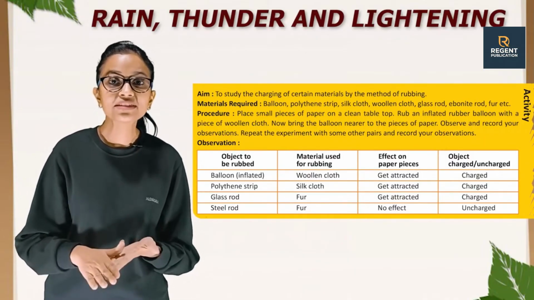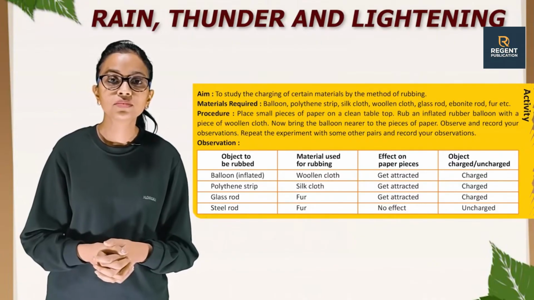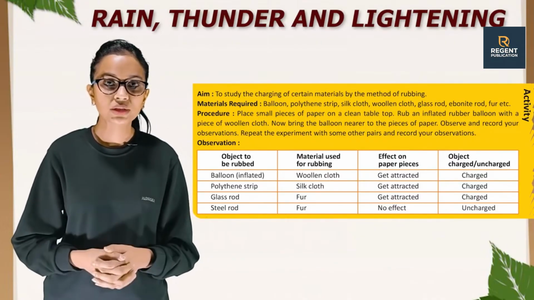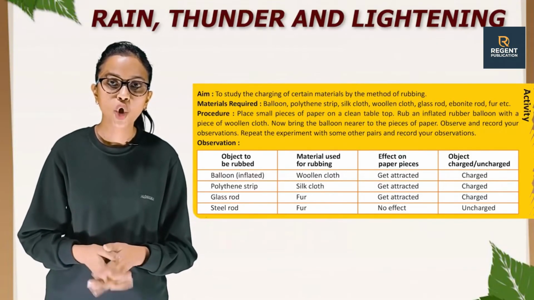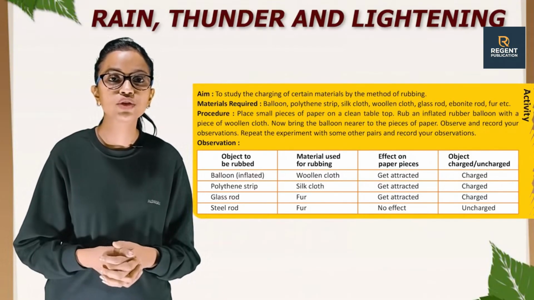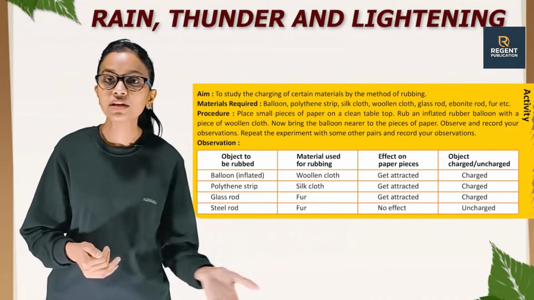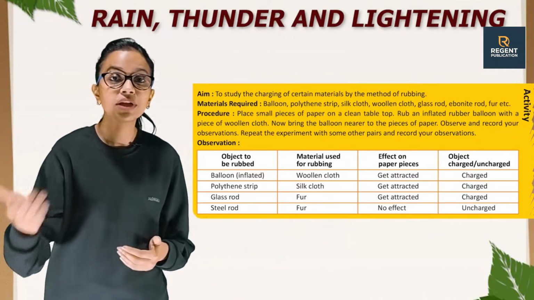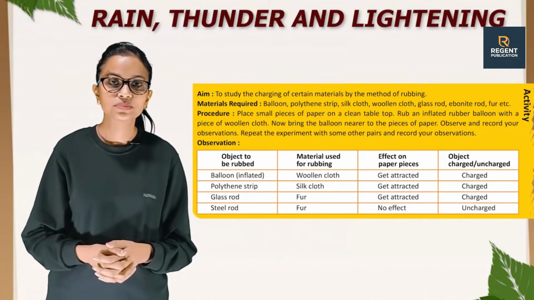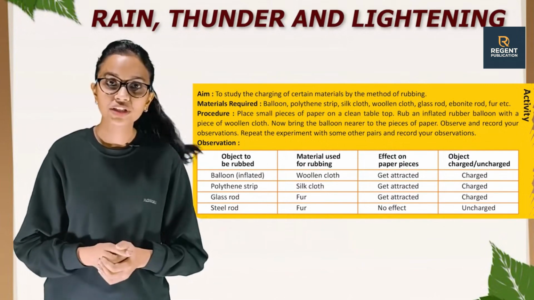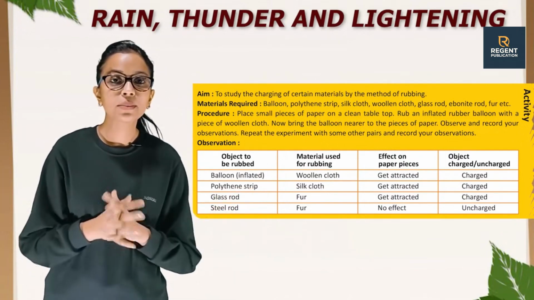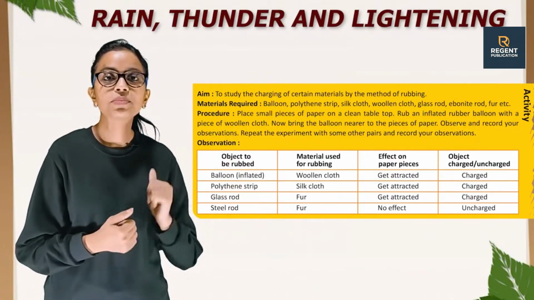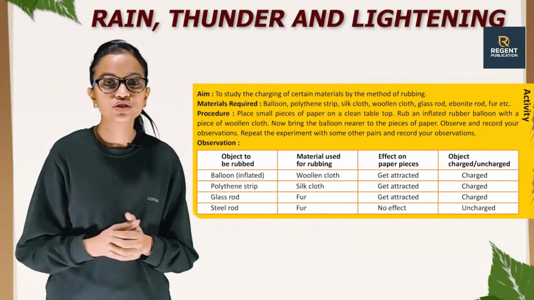Rub an inflated rubber balloon with a piece of woolen cloth. Now bring the balloon nearer to the piece of paper. Observe and record your observations. Repeat the experiment with some other pairs and record your observations. Observation table: object to be rubbed, material used for rubbing, effect on paper pieces, object charged or uncharged.